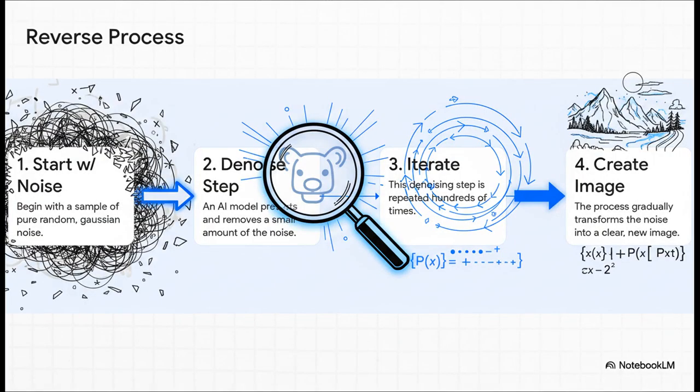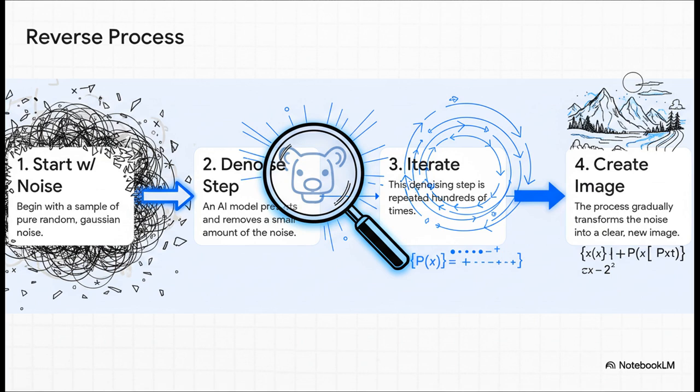And this, right here, is where the magic happens. The AI starts with nothing but a screen full of random noise. Its only job, its entire purpose, is to look at that noisy mess and just try to predict what a tiny little bit of that noise is, and then subtract it. That's it. And then it does it again, and again, and again, over and over. With every single step, it's like it's peeling back a layer of chaos. And slowly, but surely, a real structure starts to emerge from the static. After hundreds of these tiny steps, it does the final cleanup, and there it is. A brand new, crystal clear, high-quality image.